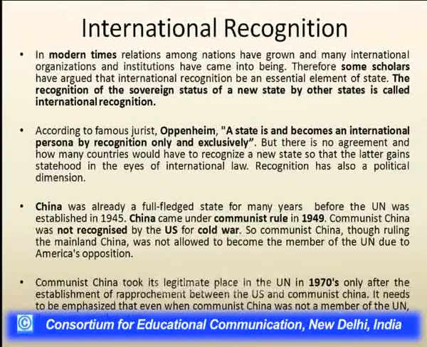The fifth element can be seen in terms of modern times, in which the relations between different states are increasing, and different states are growing in different kinds of activities. So international organizations and different institutions have come up. Therefore, some scholars argue that international recognition should be an integral part of the state elements.